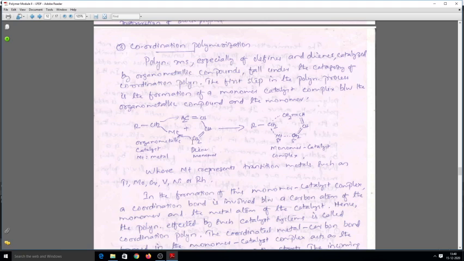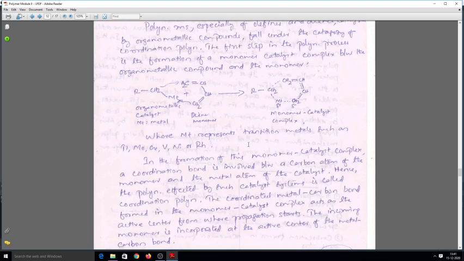Once the carbon atom of the monomer, or the pi electron density of the monomer, interacts with the electron deficient metal atom, it forms an extended bond between the carbon of the monomer and the metal atom of the catalyst. And here we get a monomer catalyst complex. So we are getting a cyclic complex, and subsequently the new monomer will come, interact with the metal atom, and the reaction will continue.